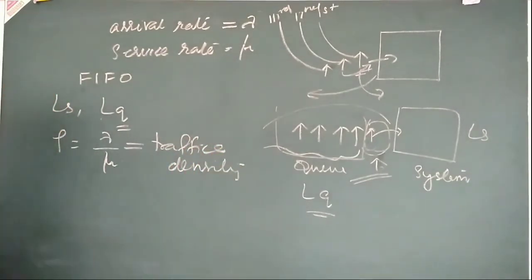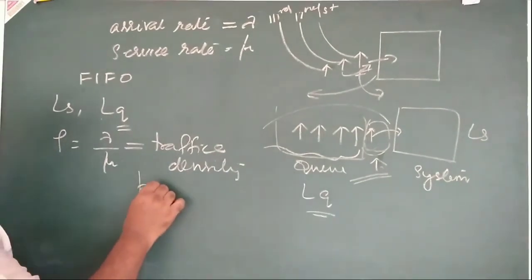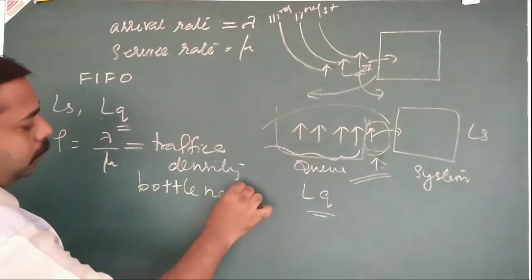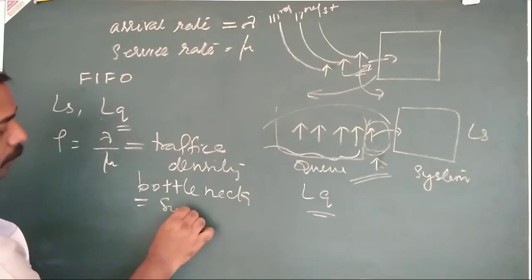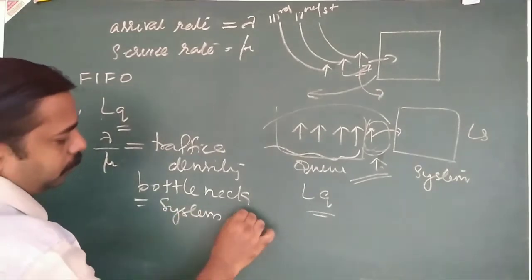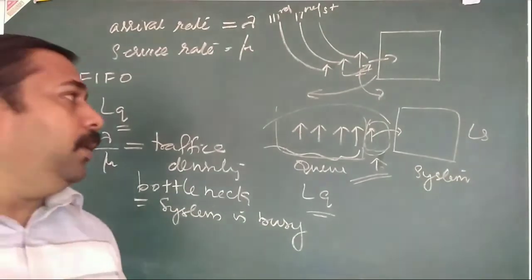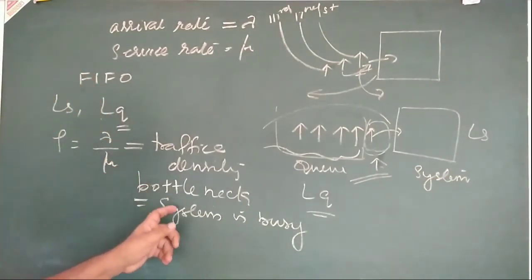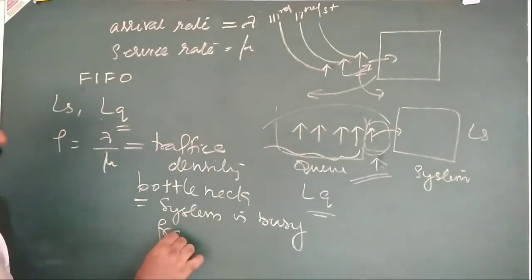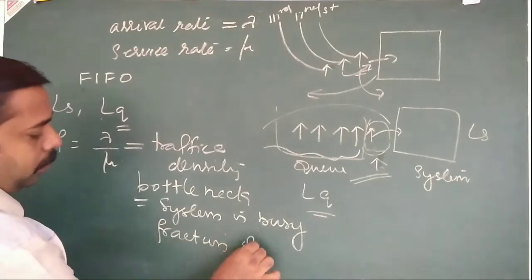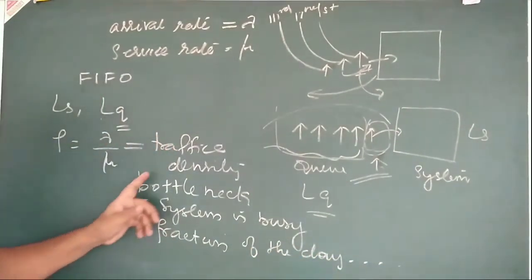So this is called traffic density or bottleneck or the system is busy, or one more, the fraction of the day, etc. These are the words used in the question.